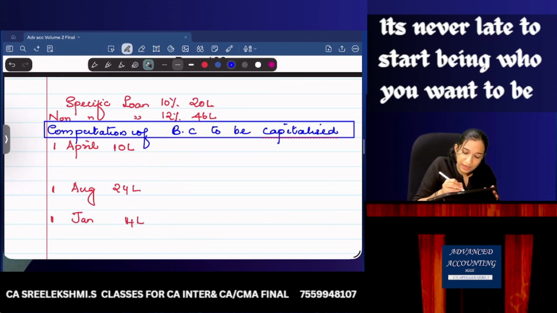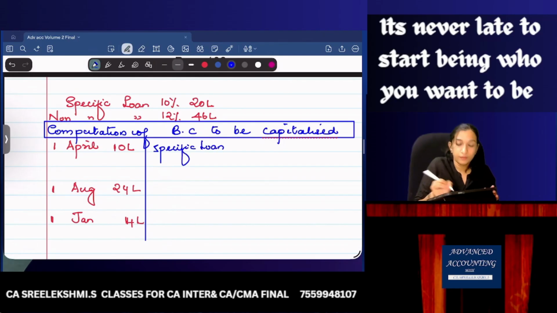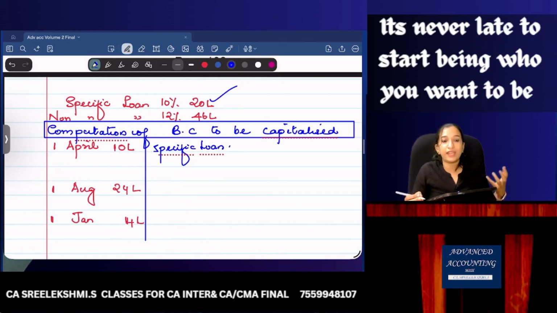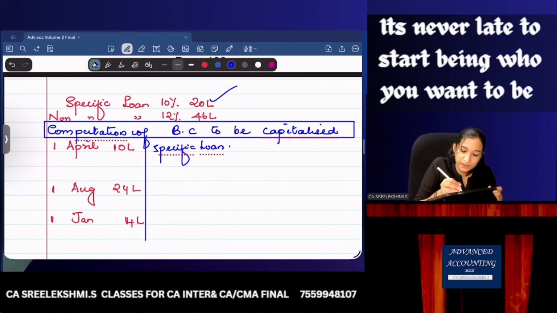We have anyway taken a specific loan. So this 10 lakhs will be out of the specific loan, because the 20 lakh specific loan is there, directly taken for the asset. So first 10 lakhs will be from the specific loan. How much is the interest? 10 lakhs into 10% into 12 by 12. How much? 1 lakh.